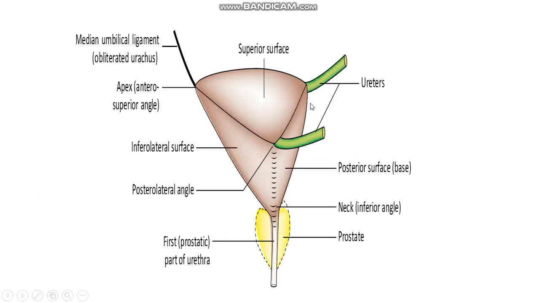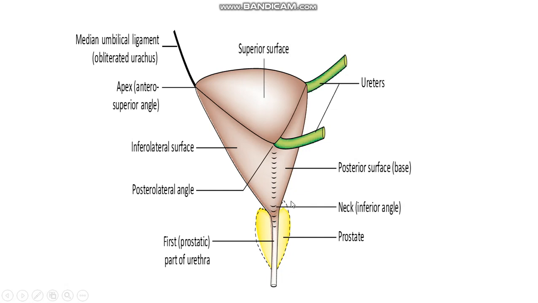So this is a picture of the bladder. This is the superior surface. Here are the two inferolateral surfaces. This is one inferolateral surface, and here is the other inferolateral surface.